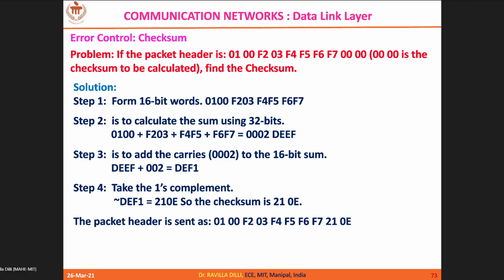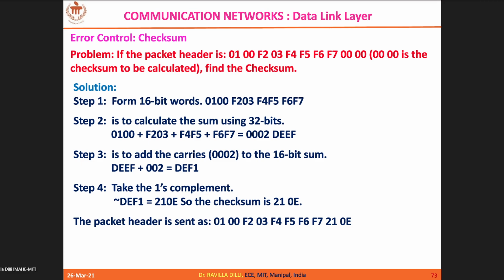We will generate the IPv4 checksum based on the header values and we will transmit. So that is there in the network layer part. Now 210E is your checksum which you are going to transmit along with your data. So your data starts from 0100, F203 and so on till F7, followed by the checksum. This is the story at the sender side.